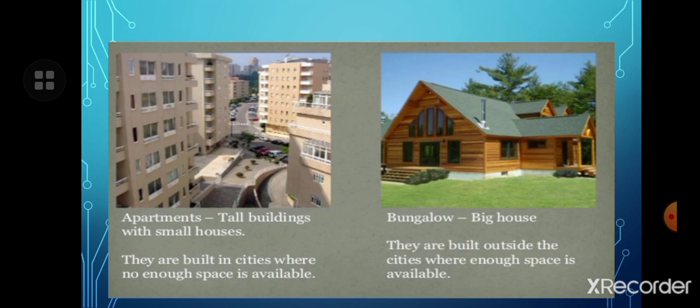Apartments are tall buildings with small houses. They are built in cities where not enough space is available. If the space is less, we make an apartment. And the bungalow is a big house. They are built outside the cities where enough space is available.